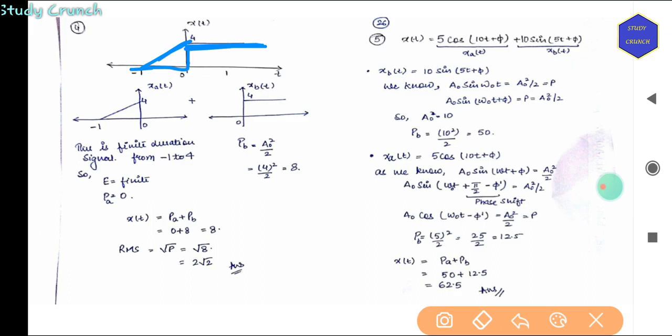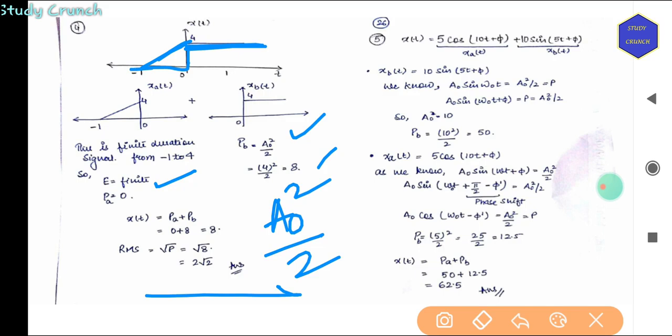So again we have solved, this is a naught square by 2. So a naught is 4 here, so 4 square by 2, that is 8, and this is a finite value. So PA plus PB will be 0 plus 8, that is 2 root 2. So this is a power signal.